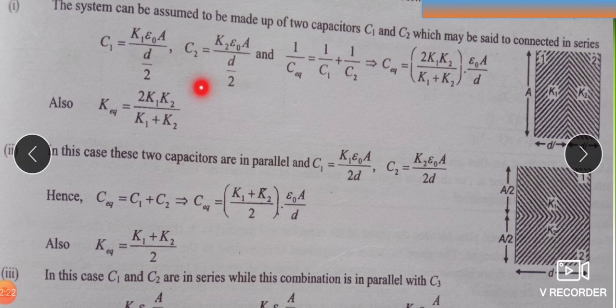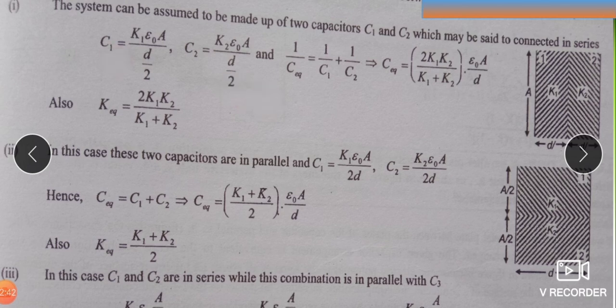Then using the formulae, the capacitance C1 of the first dielectric is equal to K1 epsilon 0 A upon D upon 2, and the capacity due to the second dielectric slab is K2 epsilon 0 A upon D upon 2.